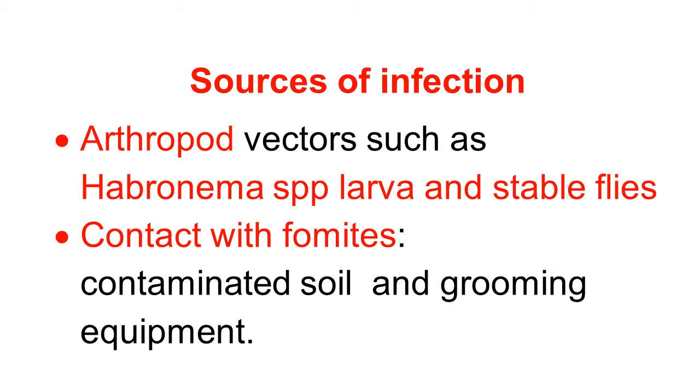They create a wound on the skin and the organism enters. Contact with infected fomites such as contaminated soil, contaminated grooming equipment, and other direct or indirect contact also act as a source of infection.